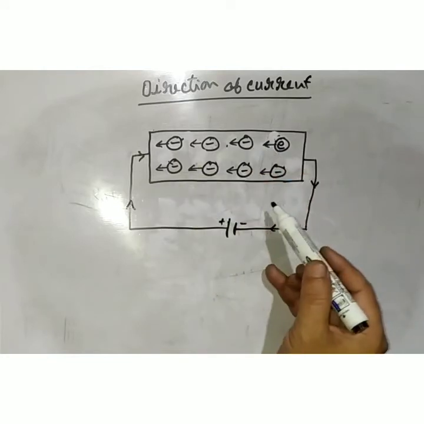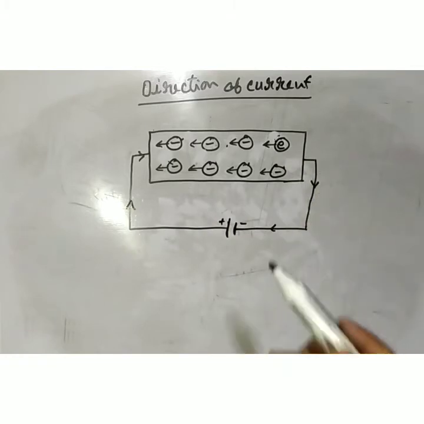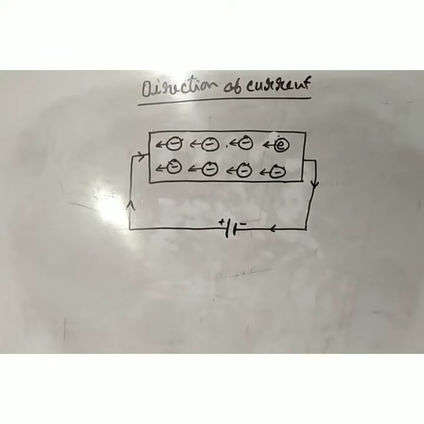And in the movement of electrons, the electric current flows from the positive terminal to the negative terminal. So this is the direction of the electric current: from the positive terminal to the negative terminal.